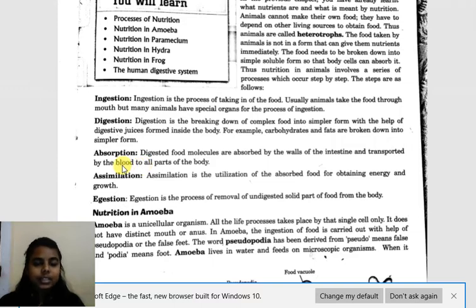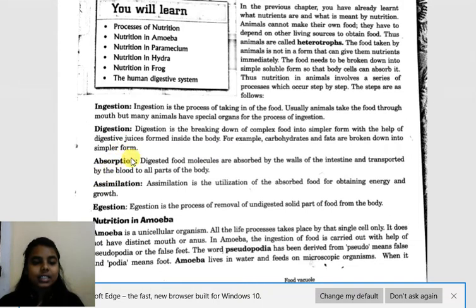After that, the cells utilize this food for various life processes and activities. This process is assimilation, the process of utilizing the absorbed food for obtaining energy and growth. Assimilation is using the absorbed food which was digested.